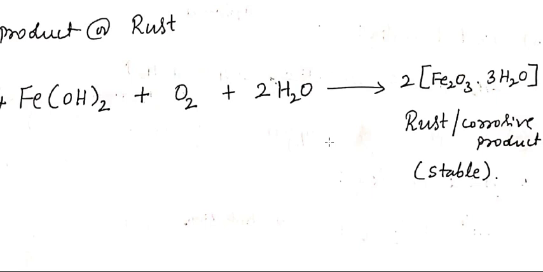This class explains the definition of corrosion and the main classification of corrosion, dry corrosion and wet corrosion, and the explanation of the electrochemical theory of corrosion, taking iron as an example.